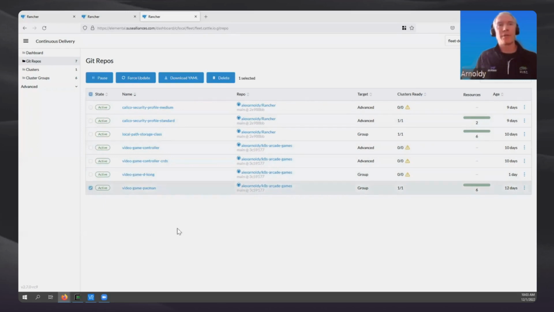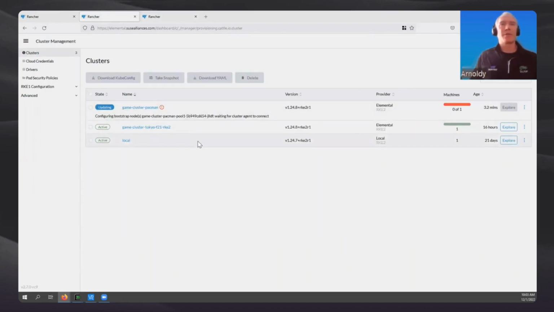Now, what's interesting here is that Pac-Man is actually a standalone application. So I've created the rule set that says, if it's Pac-Man, don't bother with any of these. I don't need them for this particular application. And with that, we're going to come back over to that cluster that we identified here.